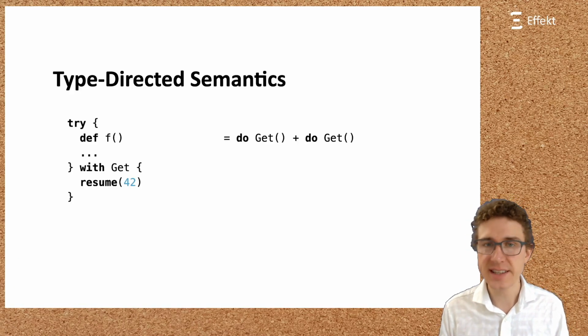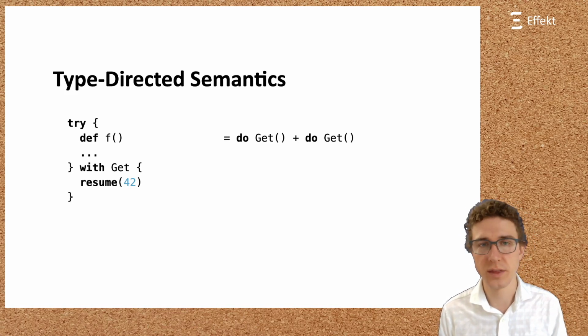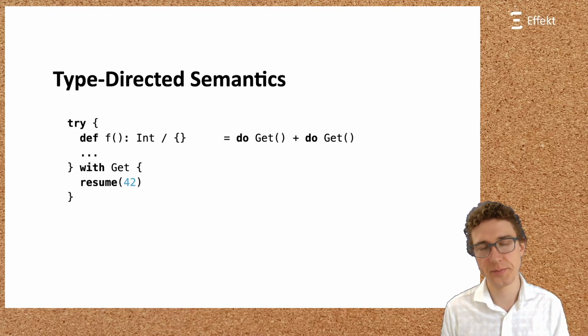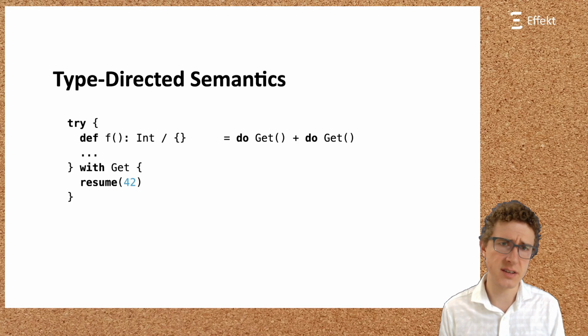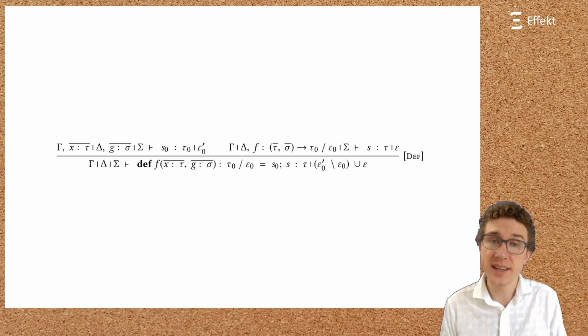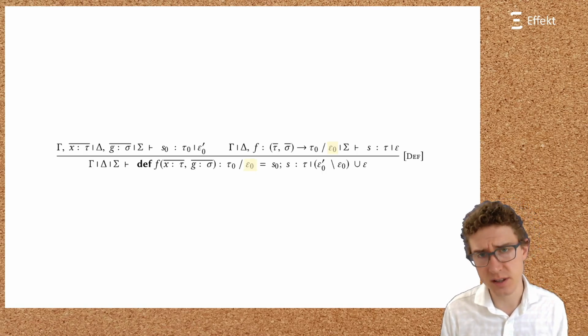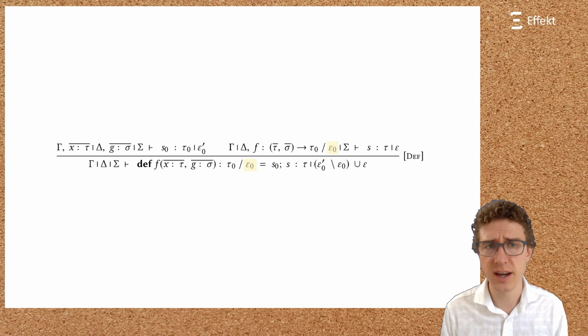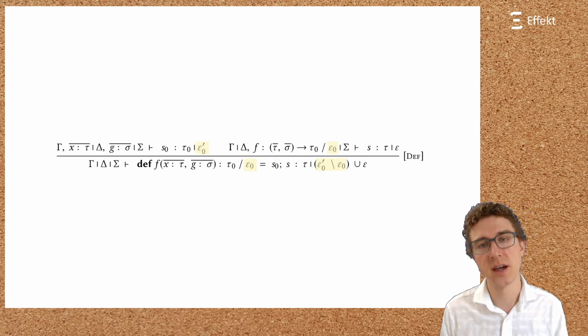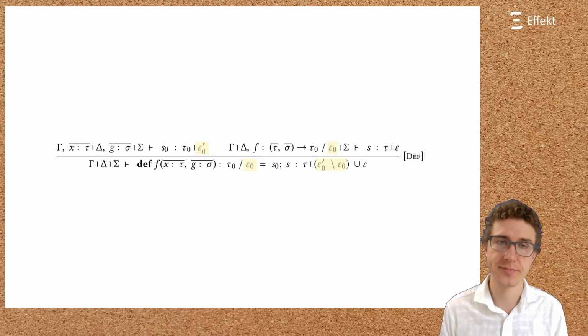By annotating the effects on a block, the user can choose whether an effect should be handled at the call side of the block, or whether it should be handled at the definition side of the block. The different annotations not only affect typing, but also operational semantics, as we will see. But first, let us review our typing judgment for blocks. We can see exactly this. Some effects, epsilon0, are annotated on the function f and need to be handled at the call side of f. All other effects, epsilon0 prime, without epsilon0, have to be handled at the definition side.